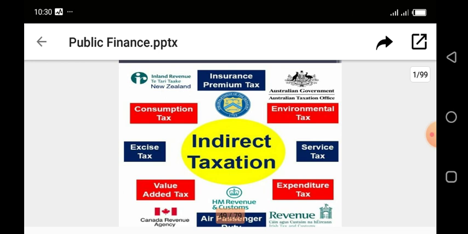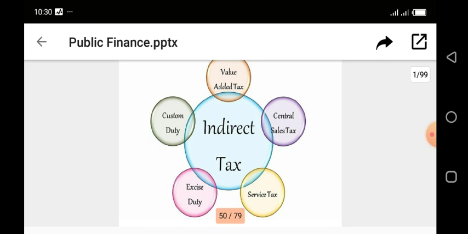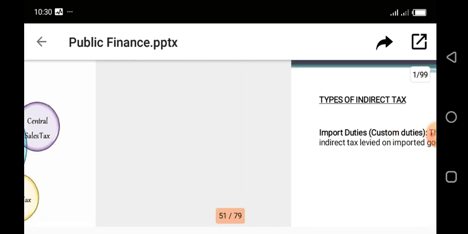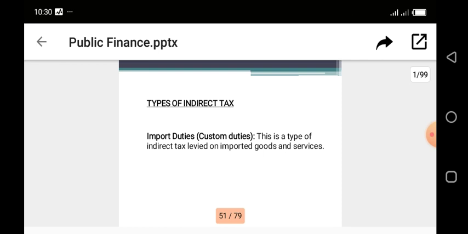But for the purpose of this class, we'll be concentrating more on these taxes you can see. So we have the value added tax, the sales tax, service tax, excise duty, and custom duty tax. All these are taxes that are under indirect tax. So let's take the first one, which is the import duty, or we classify as custom duty. This is a type of indirect tax levied on imported goods and services. So if a country is importing goods and services, you pay tax on those goods you are importing.